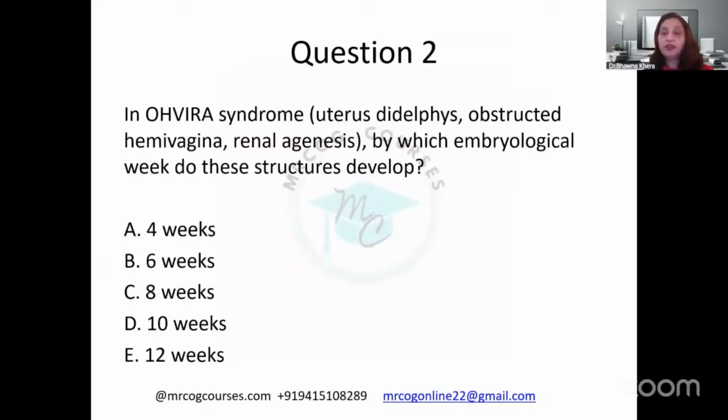What is Ovira? These are basically defects in the genitourinary system. Uterus didelphys is there, obstructed vagina is there, and simultaneously there is renal agenesis. So here, by which embryological week do these structures develop? That's the important thing here.